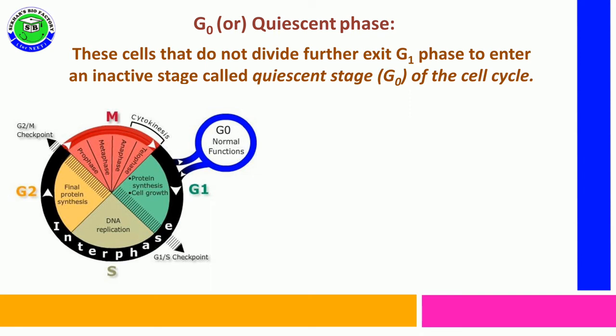With a normal cell division, new cells are formed in M phase. But these newly formed cells just enter G1 phase, then immediately exit from the cell cycle and enter into an inactive stage. This inactive stage is referred to as quiescent stage or G0 phase.